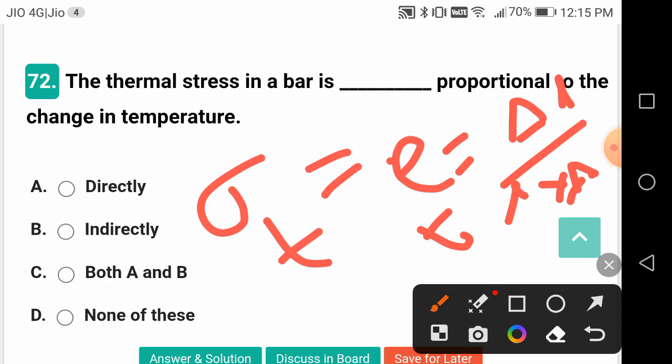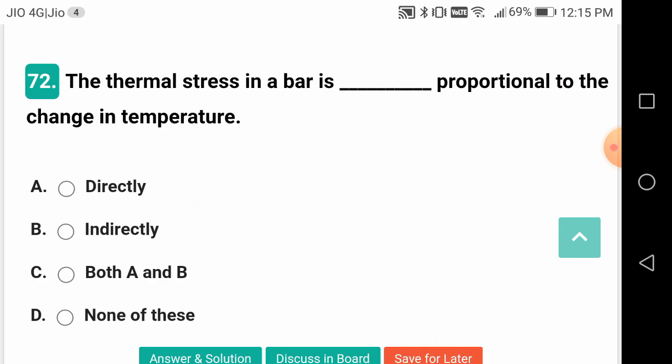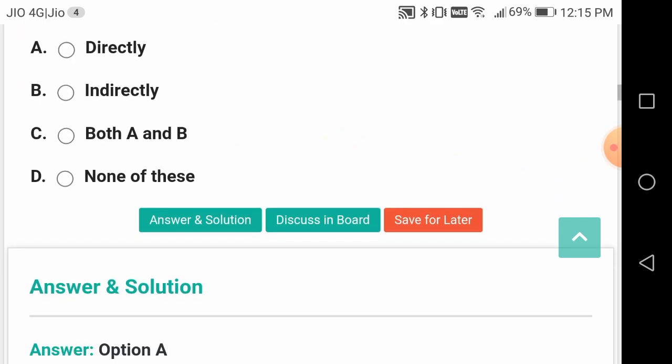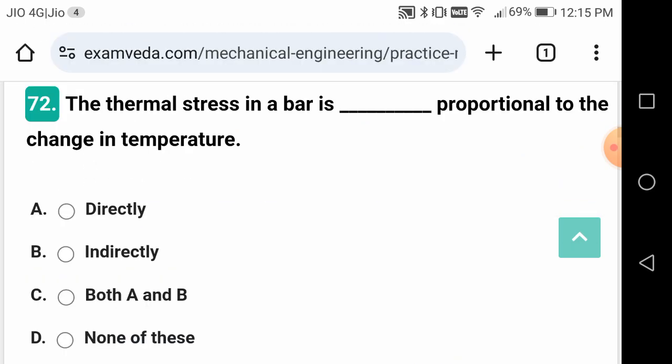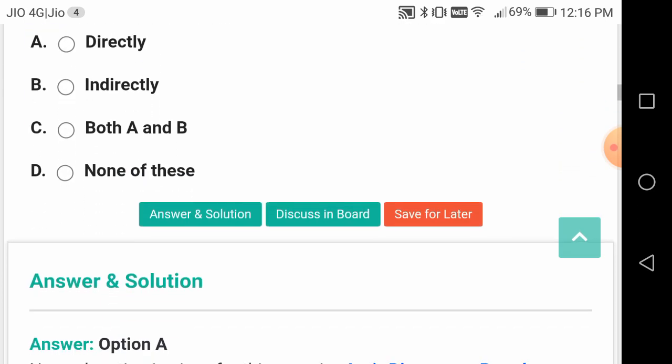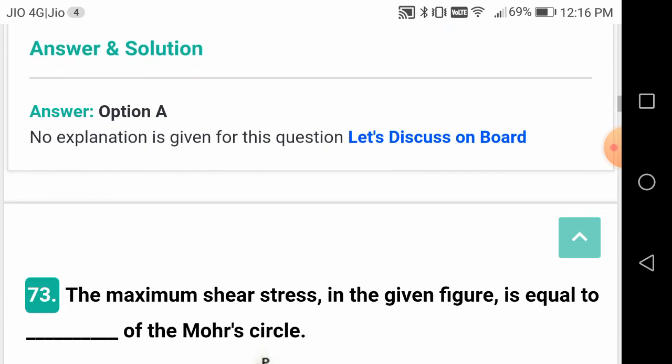Thermal stress is directly proportional to that. So if you substitute, thermal stress is equal to load by area, that means stress. Definitely it is proportional to the temperature, friends. Just check it, no problem.